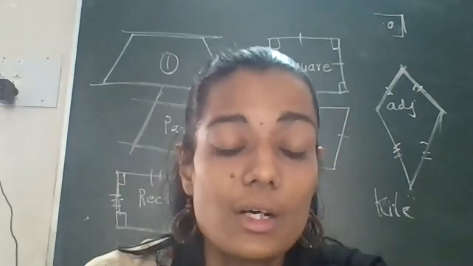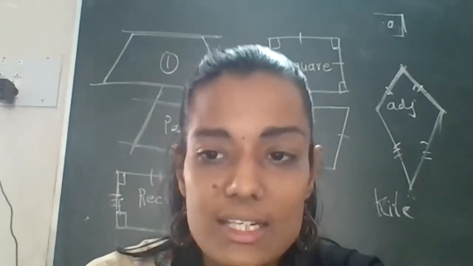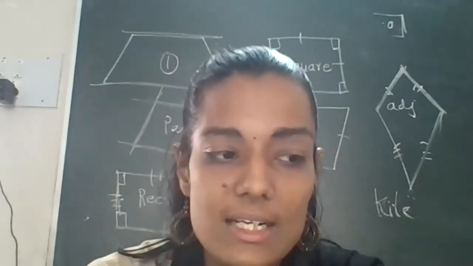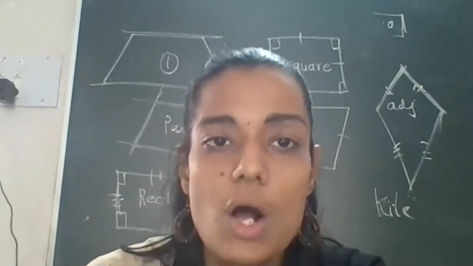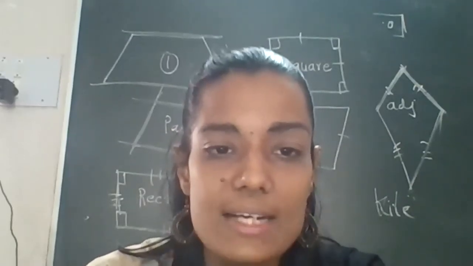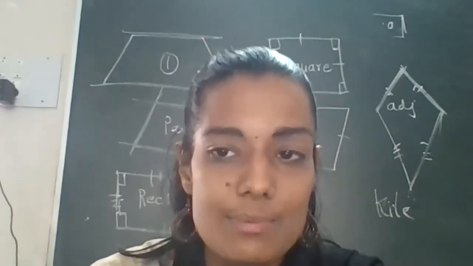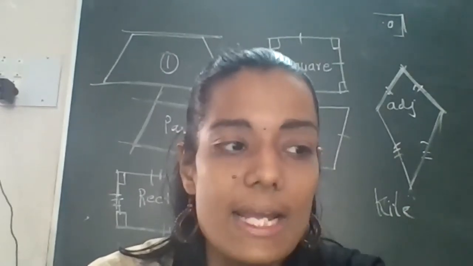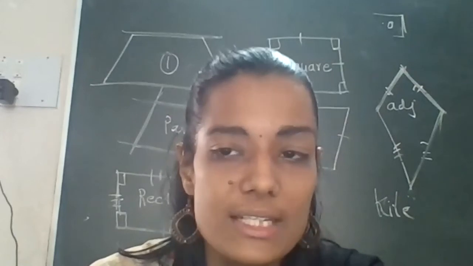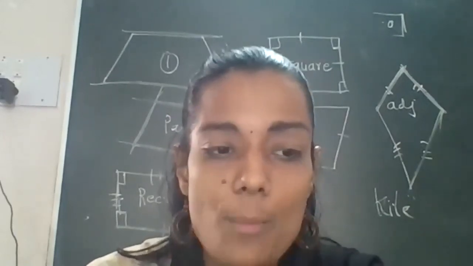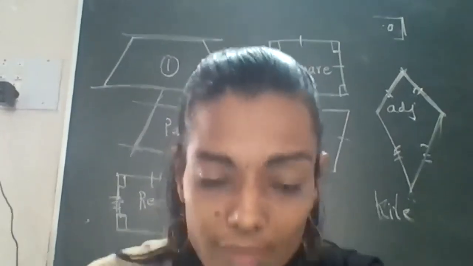Okay. These three types are equilateral triangle, scalene triangle, and isosceles triangle. On the basis of angles, triangle is classified into three different types: right angle triangle, acute angle triangle, and obtuse angle triangle. Right? These are the properties and types of the triangle.